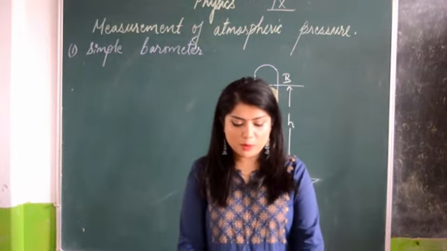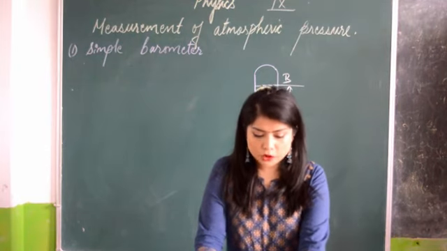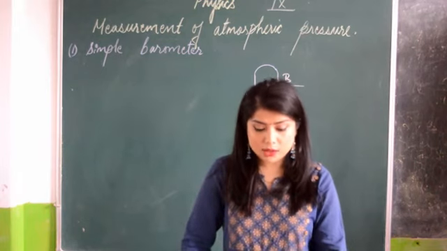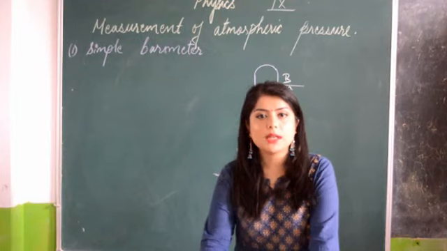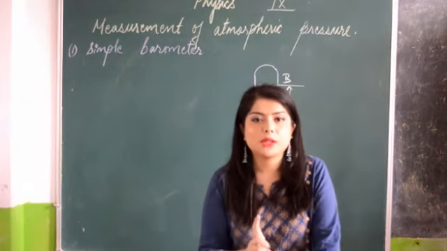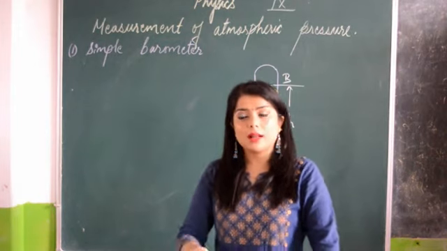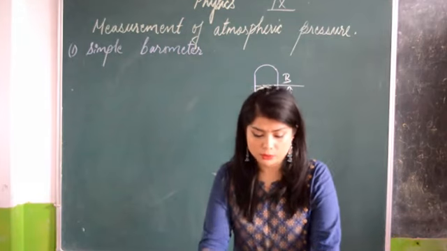The simple barometer was designed in 1643 by a scientist named Torricelli. He designed a simple barometer using a liquid inside, which is known as barometric liquid. The liquid inside the barometer is mercury. And I'll tell you the benefits of using mercury and not another type of liquid.